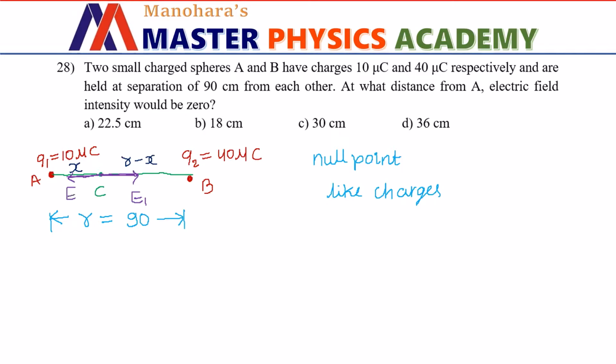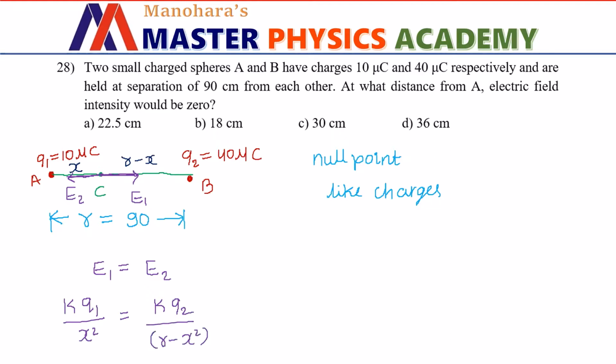So what we came to know that E1 and E2 are oppositely directed. If they are same in magnitude, definitely they are going to cancel each other and there we will be getting null point. So we should solve for E1 is equal to E2 and we will get the value of X. So what is E1? K Q1 divided by X squared. And what is E2? It is going to be K Q2 divided by R minus X whole squared.